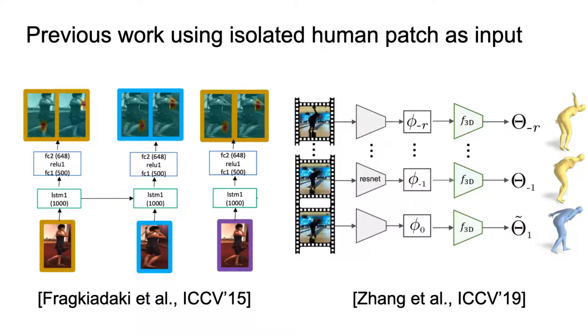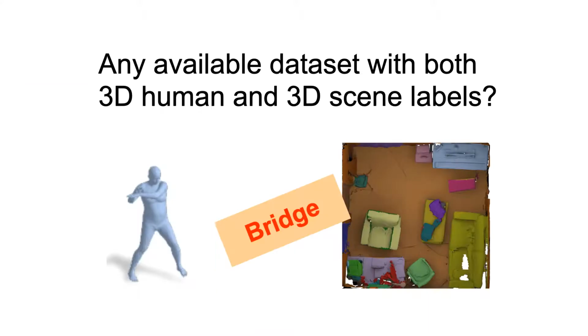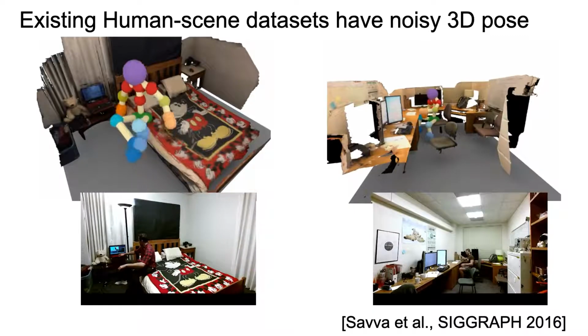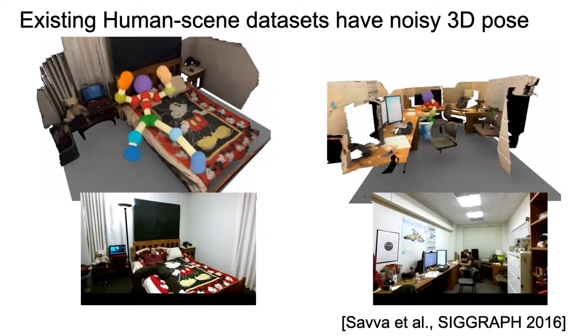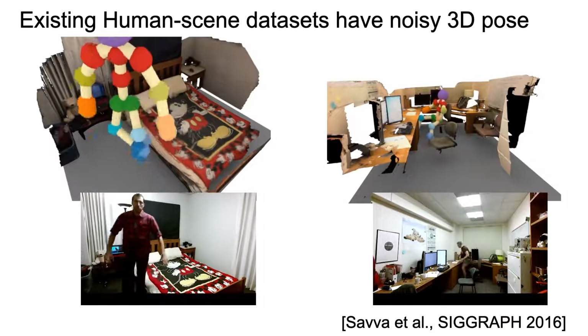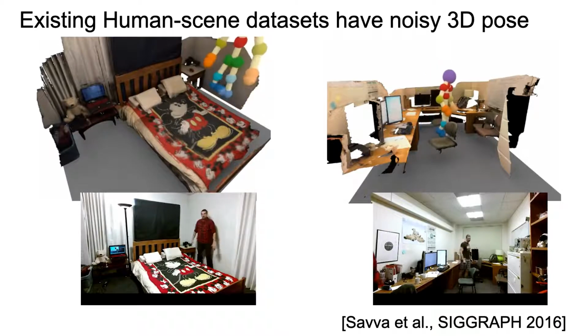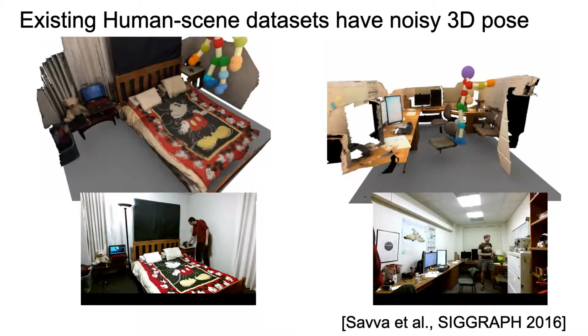without global movement. To understand 3D human motion constrained by the environment, we need a large-scale human scene interaction dataset with clean 3D labels. Unfortunately, we find very few datasets suitable for this task. Existing human scene interaction datasets tend to be small-scale and have relatively noisy 3D human pose annotations due to the difficulty of performing motion capture in the wild.